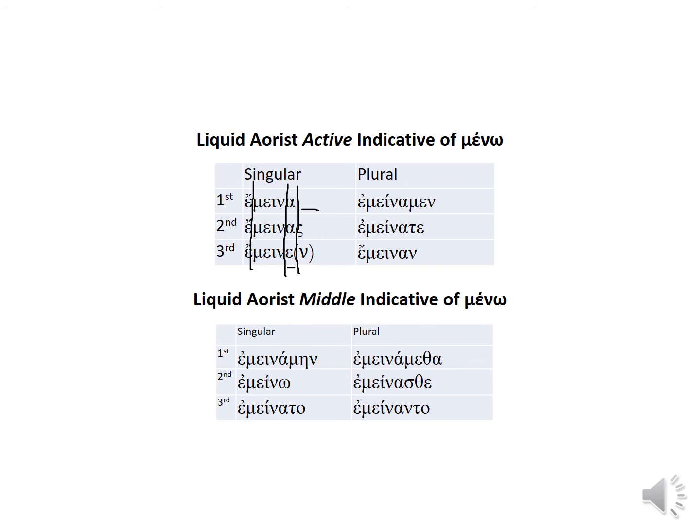For the liquid aorist middle indicative of menō, should be self-explanatory. We have our augment, our tense stem, our alpha tense formative, and what set of personal endings? Secondary middle passive set of personal endings. Meinamēn, meinaso, meinato, meinametha, meinasthe, and meinanto. Only notice what's missing in the second person singular. Should be what at the end? Sai. What has happened to the sai? That intervocalic sigma has dropped, and the alpha and the omicron have now contracted to omega.